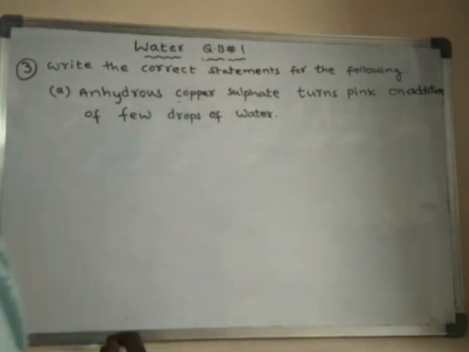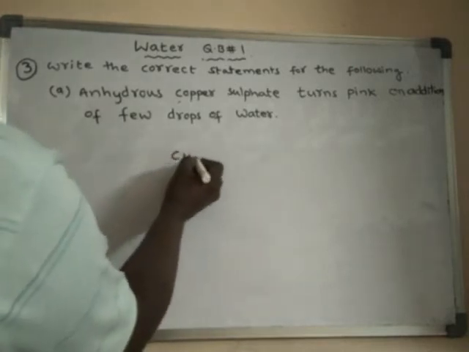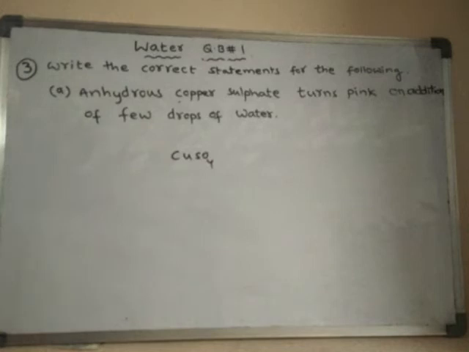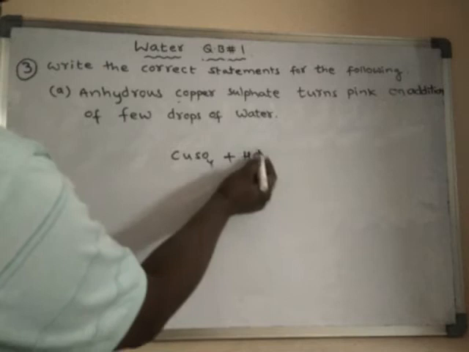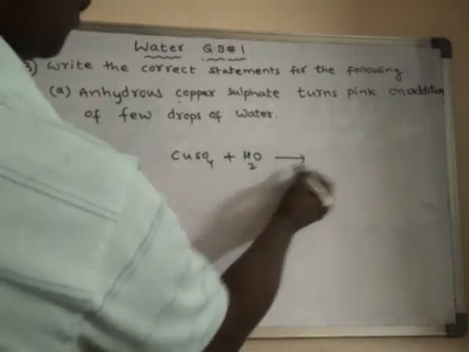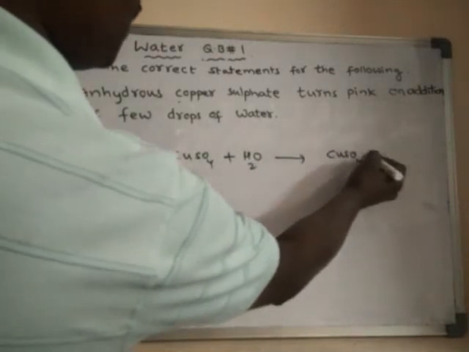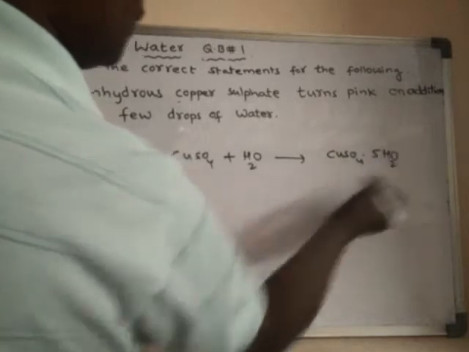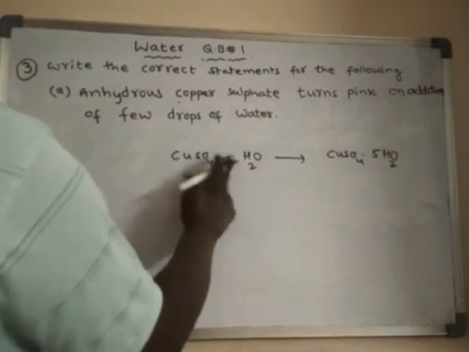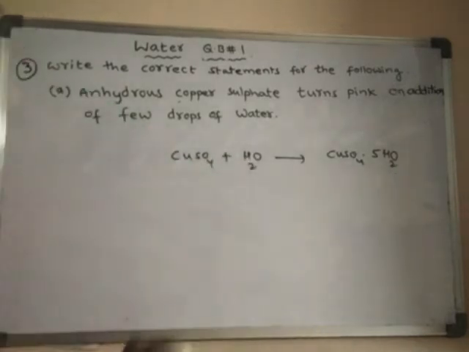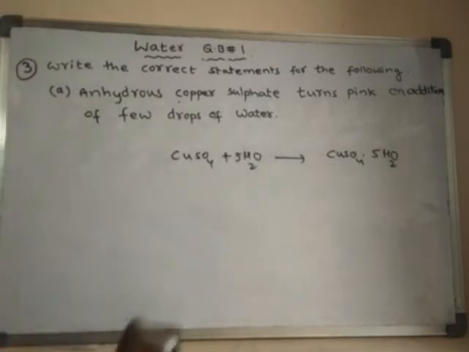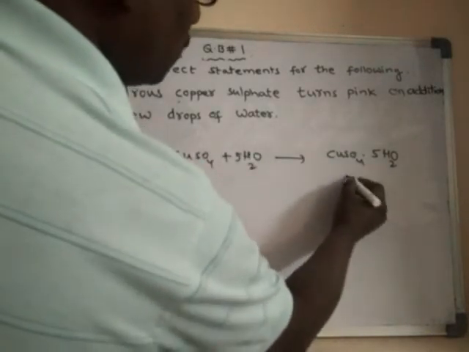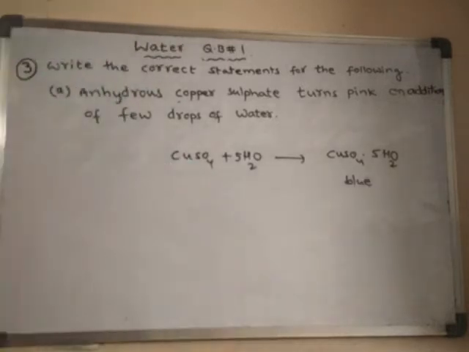Is it correct? No, it is not correct. Generally anhydrous copper sulfate, if you add some water, what happens? This water is taken by copper sulfate and forms hydrated copper sulfate. How many water molecules is it taking? 5 water molecules. The color of this one is blue.